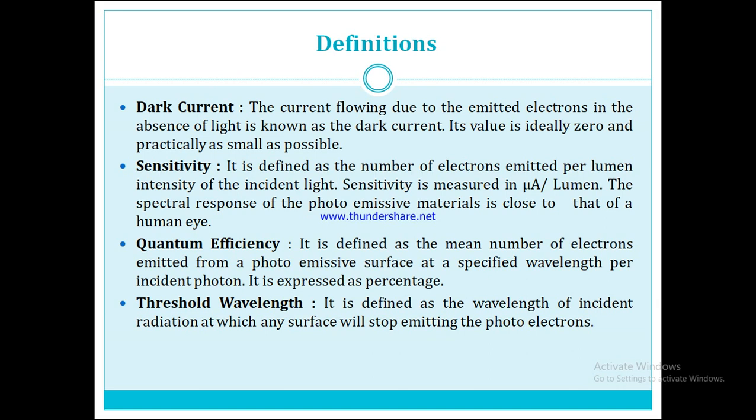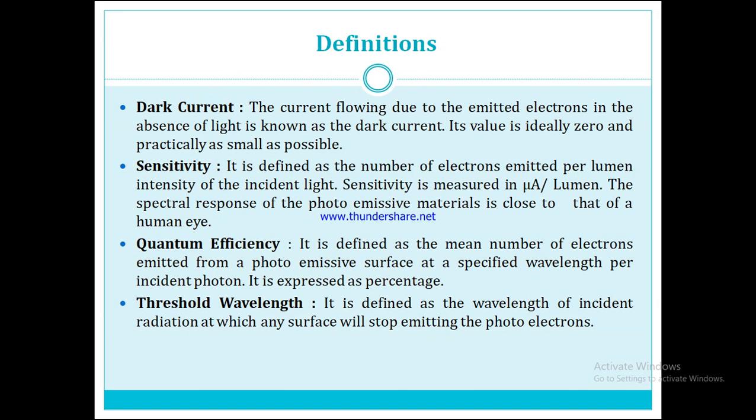The third one is the quantum efficiency. It is defined as the mean number of electrons emitted from a photoemissive surface at a specified wavelength per incident photon. It is expressed as a percentage value. The quantum efficiency is also known as the quantum yield.